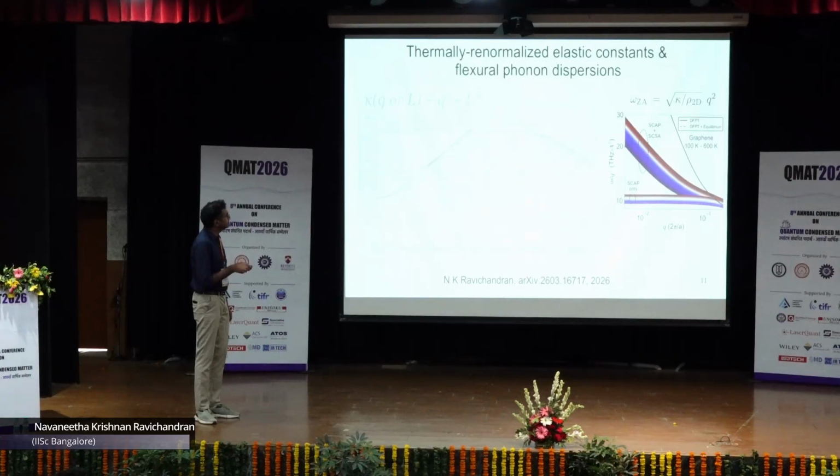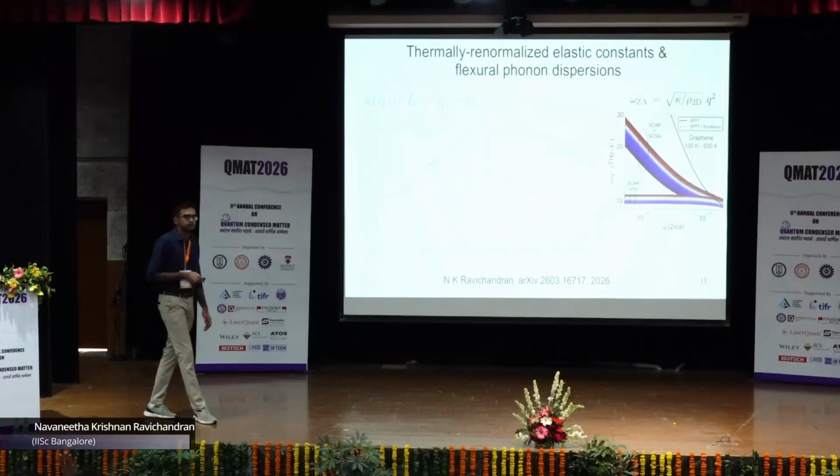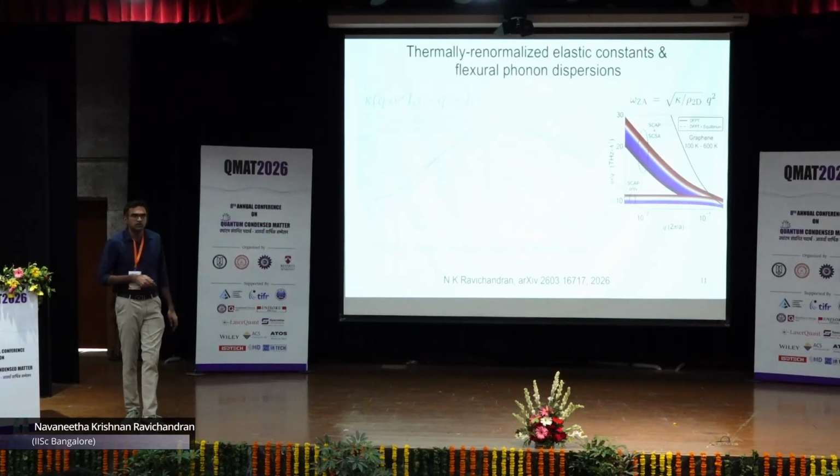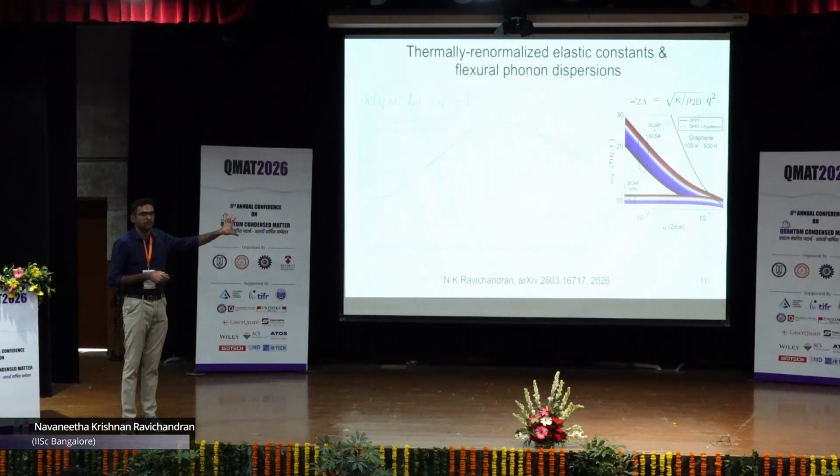Including this renormalization produces not just a change but also a change in the trend. So now K basically is Q to the power minus 0.82. So you have a drop in this omega by Q square as you increase Q. These two parts of the renormalization essentially establish how we must look at ZA phonons.